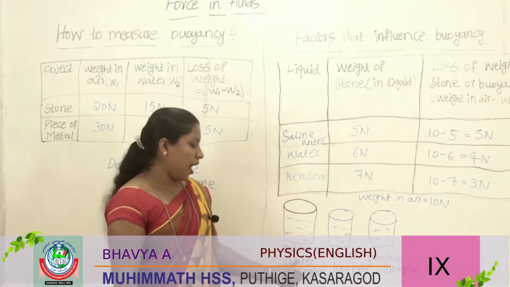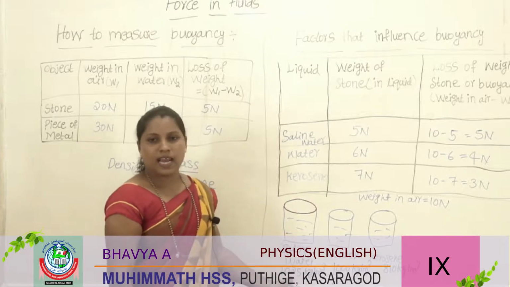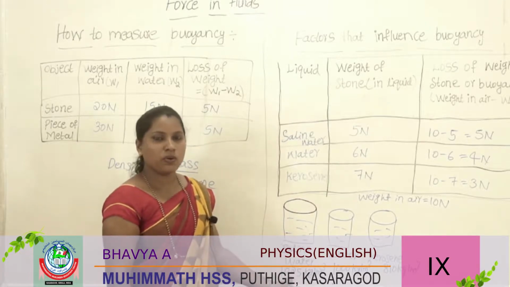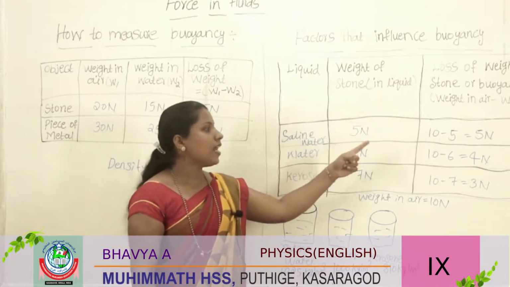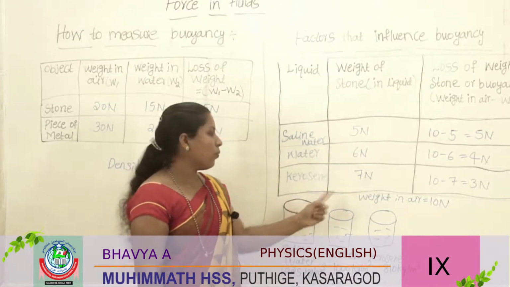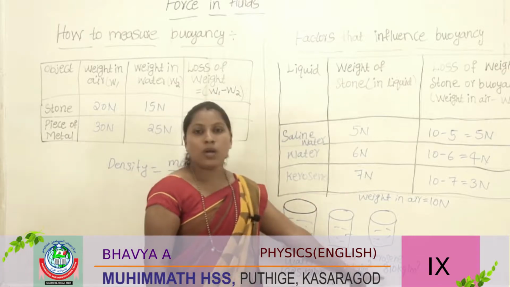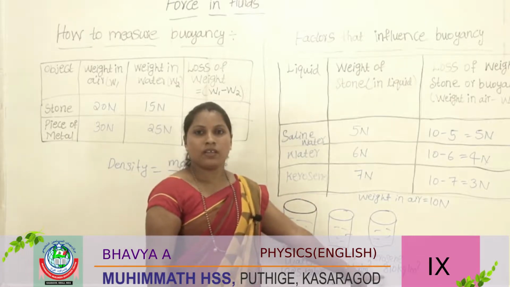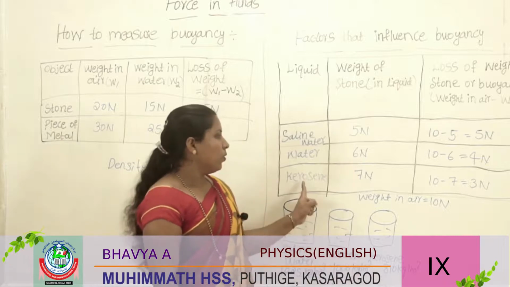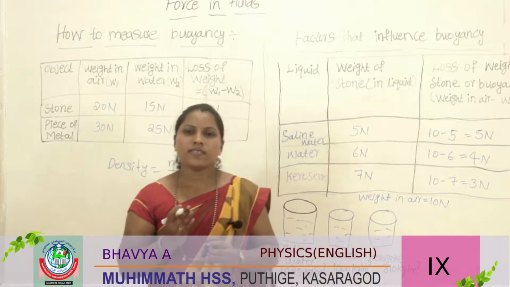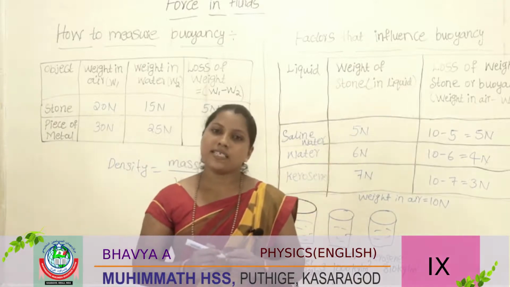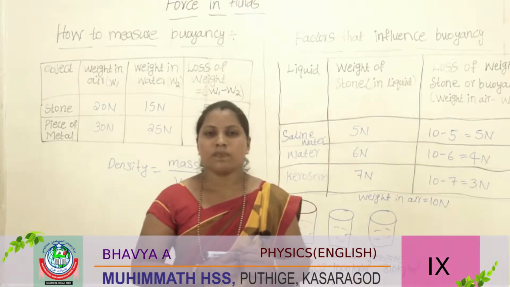Saline water has the highest density, and its buoyancy is highest. Kerosene has the lowest density, so its buoyancy is also lowest.